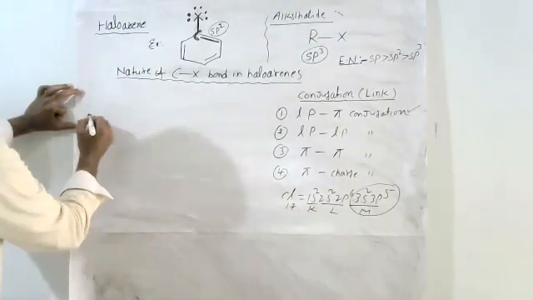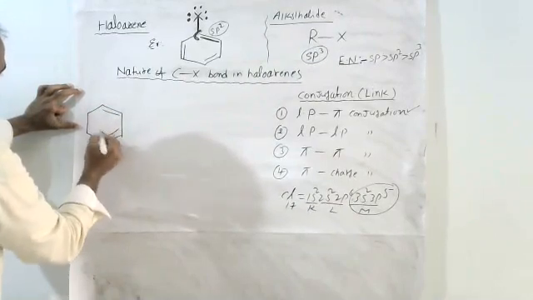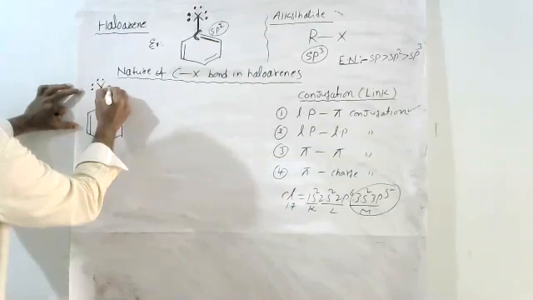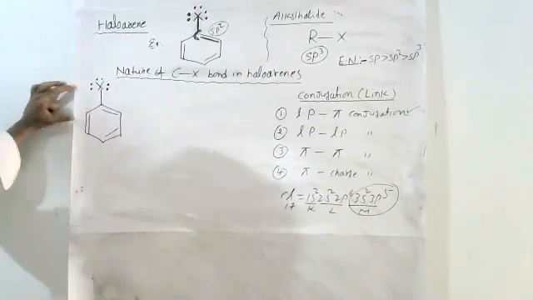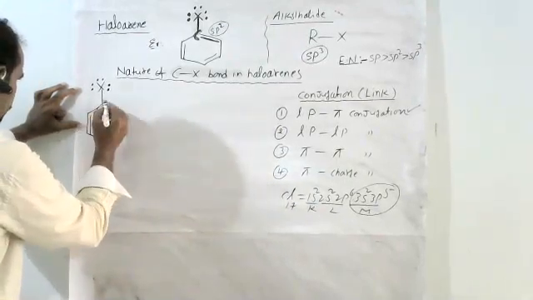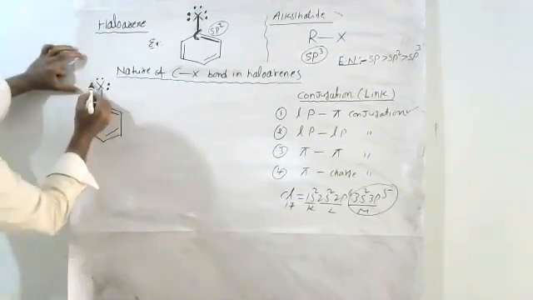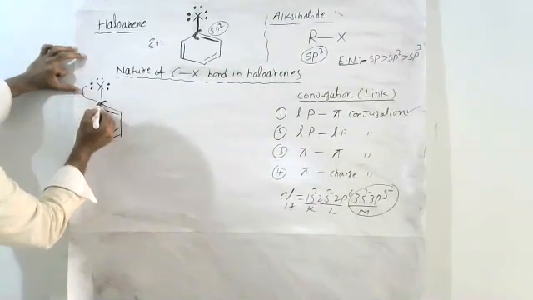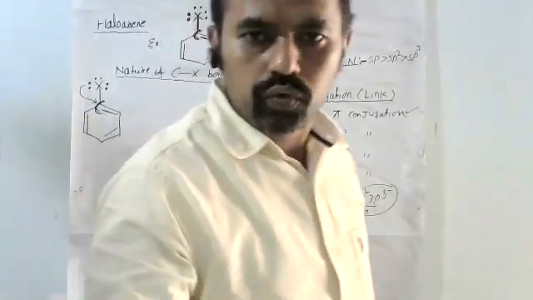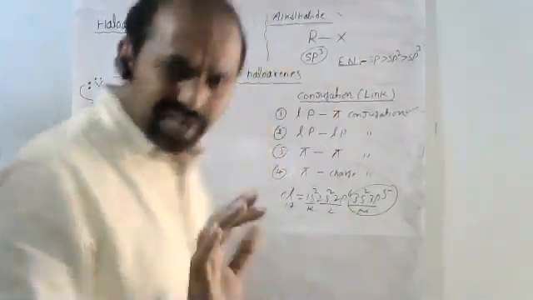So here the halogen, the molecule is in conjugation, so it is a carbon. Not only there, all places carbons are present. In such case, the lone pair of electrons move towards the pi bond atom. What is the meaning of that?